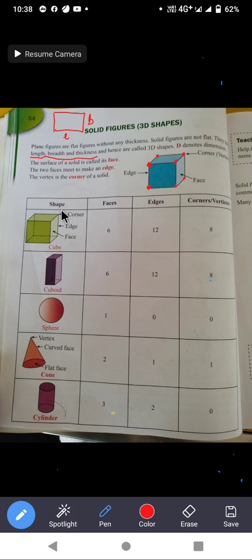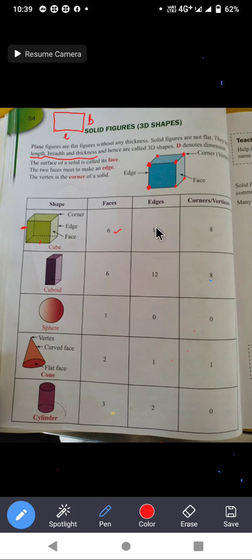So now look here, the first one is a cube. We'll find out how many corners, edges and faces are there in this cube. So how many faces are there? 6 faces. This is the first, second, third, fourth on the left side, one at the back side is 5, and one bottom side is 6. You can take any cube shaped object and count the faces. So there are 6 faces in a cube.